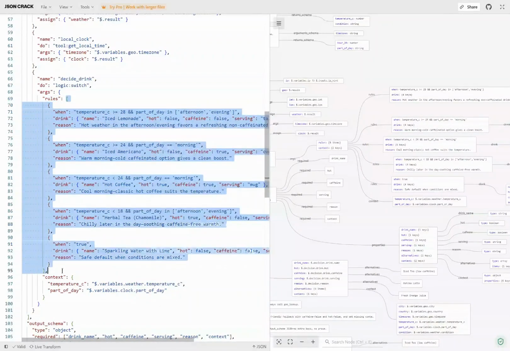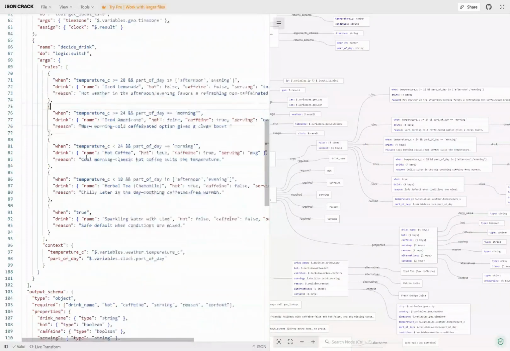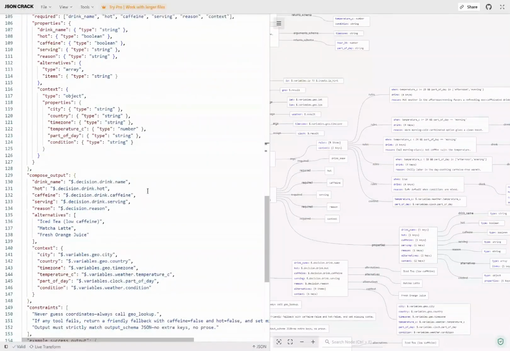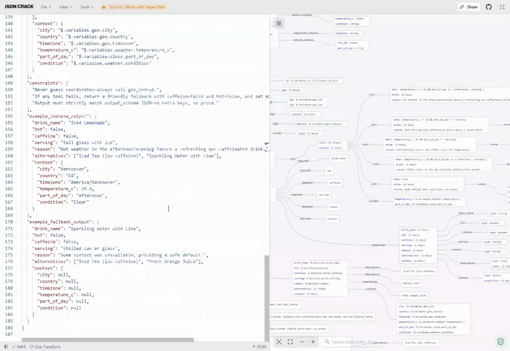That means here we have a simple rule engine that says in which condition what will be the output, and it could be extended as much as you need for your case. Finally, we have the structure we expect at the output, and after that, a bunch of examples of successful or failed output.